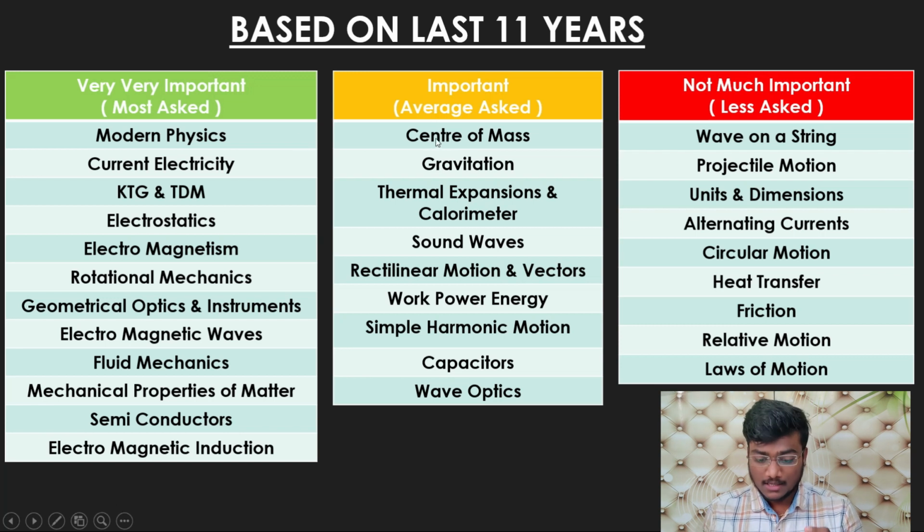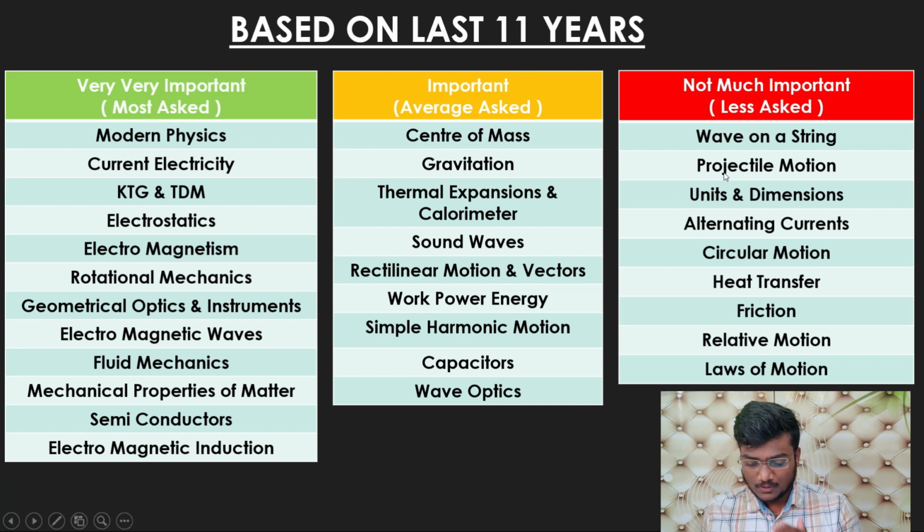Next, important, average asked questions. So this is the orange zone. Center of mass, gravitation, thermal expansion, calorimetry, sound waves, rectilinear motion and vectors, work power energy, simple harmonic motion, capacitors and wave optics. The probability of getting questions from these orange zone chapters will lie between 0.75 to 1. Okay, next, not much asked, less asked.